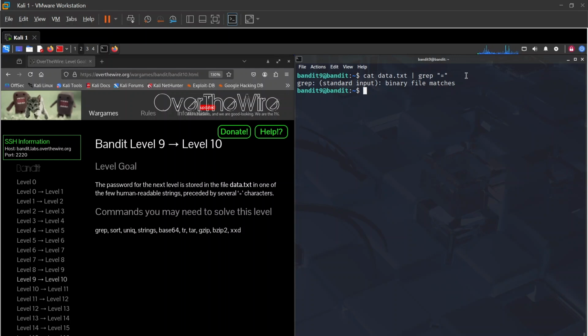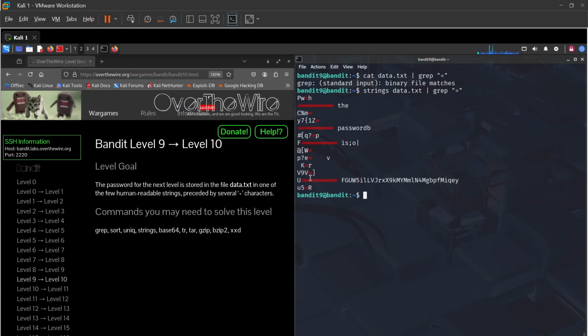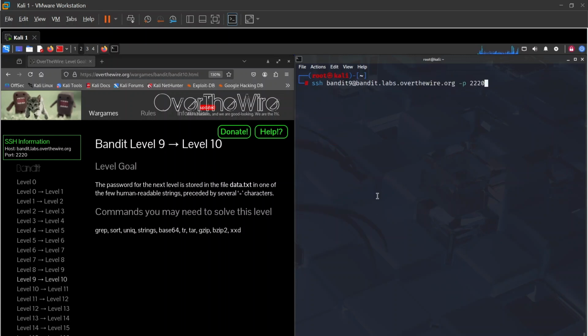So in this case now we're going to use strings data.txt, and then we're going to use grep, and then the equals sign, hit enter. Now this is preceded, so the only thing that looks like our password here is this. So we're going to copy that and we're going to exit. I'm going to clear that and we're going to go straight to Bandit 10.